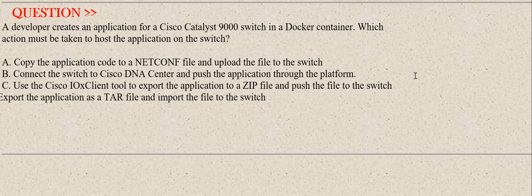Option B, connect the switch to Cisco DNA Center and push the application through the platform. Option C, use the Cisco IOx client tool to export the application as a zip file and push the file to the switch. Option D, export the application as a tar file and import the file to the switch. The correct answer is option D.